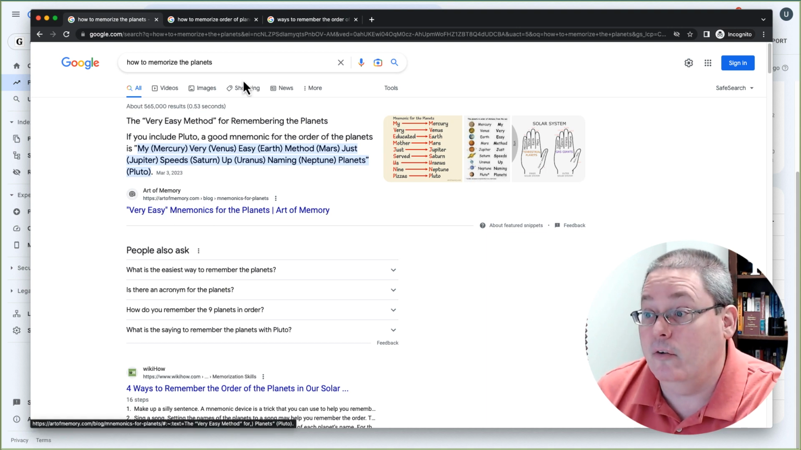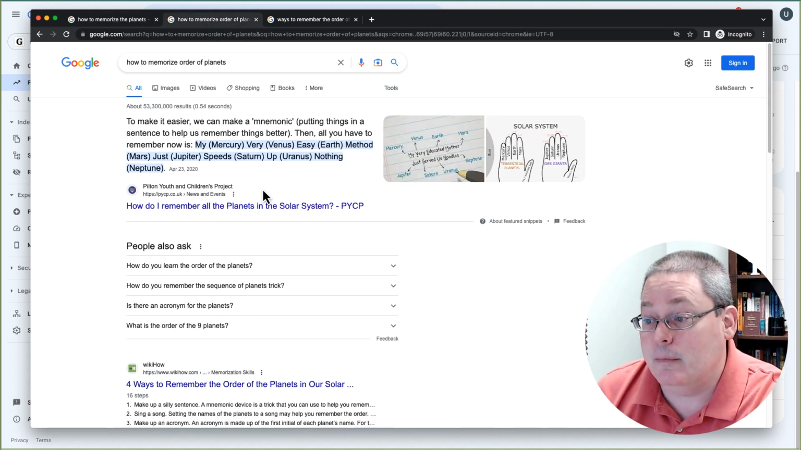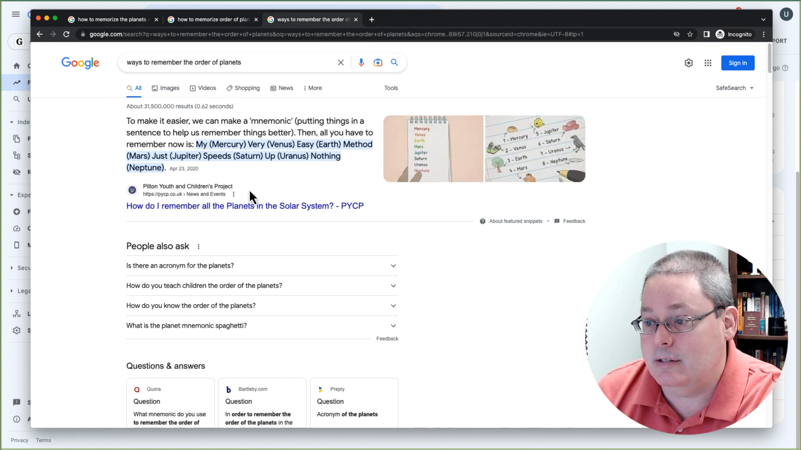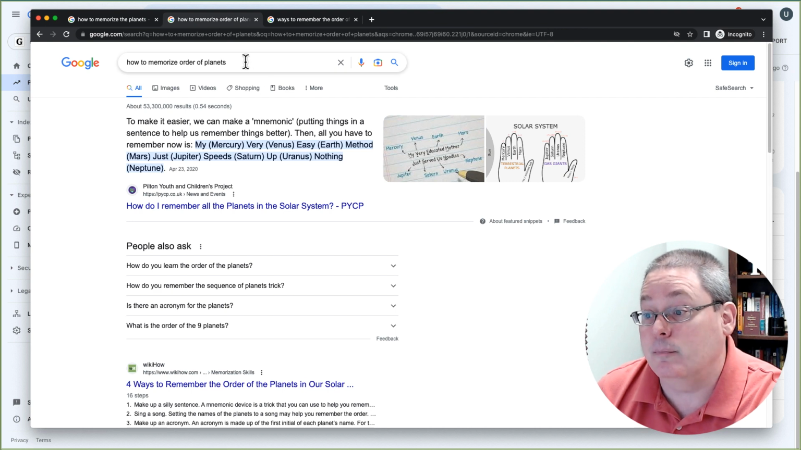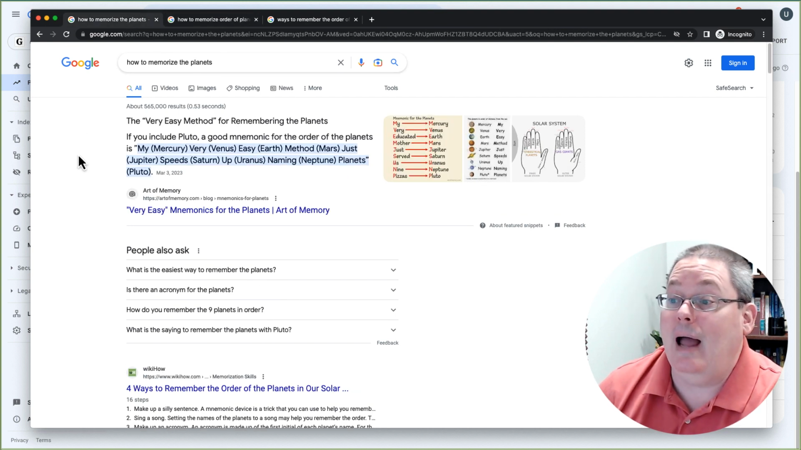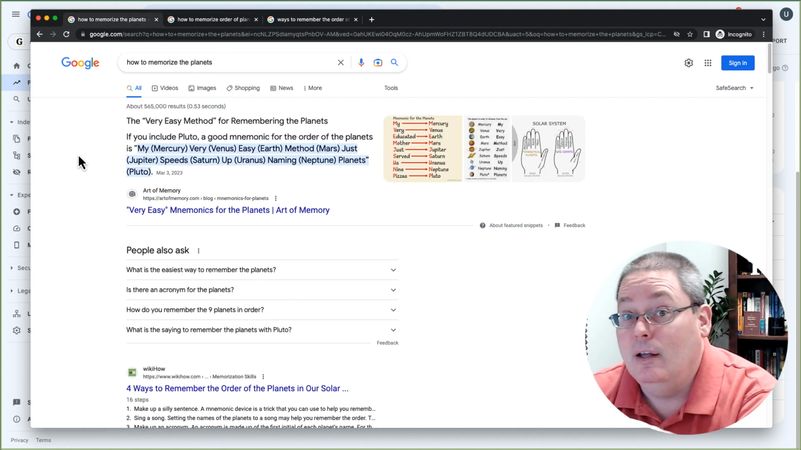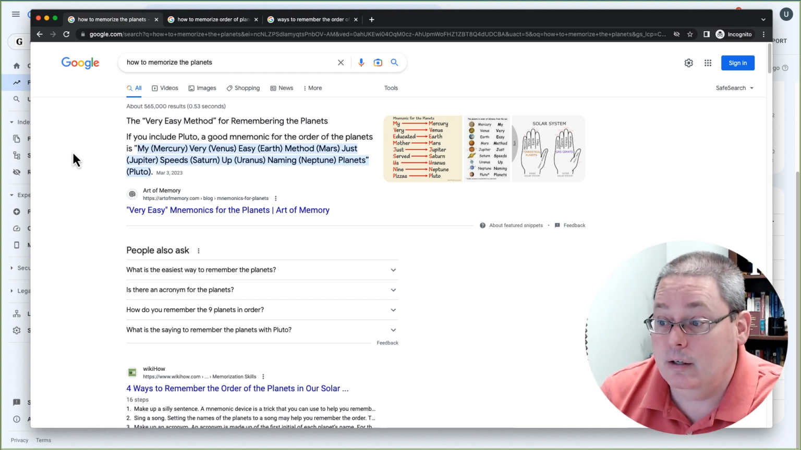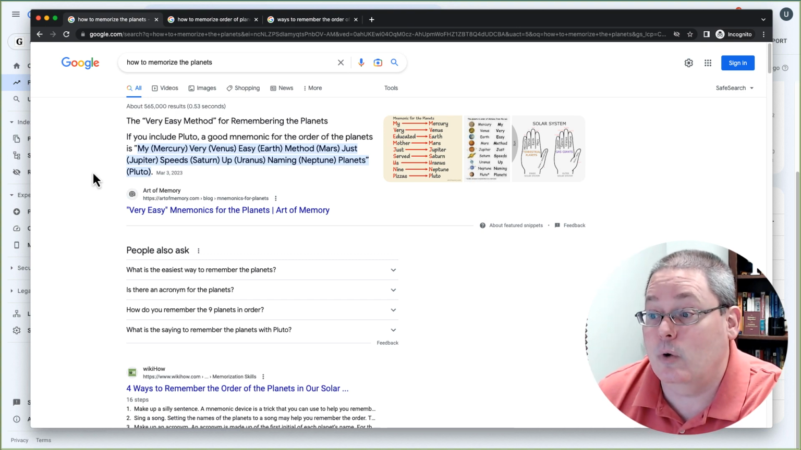This is Art of Memory. This one is Pilton Youth and Children's Project. This is the same one. But you can see it is ways to remember the order of the planets, how to memorize the order of planets, but how to memorize the planets, which is the same intent keyword, shows a different result. So that's what we're trying to do.